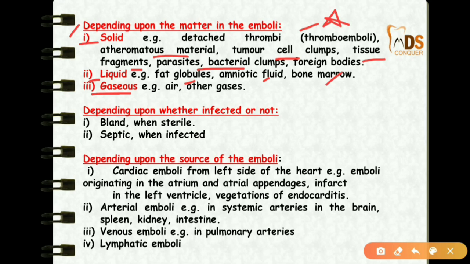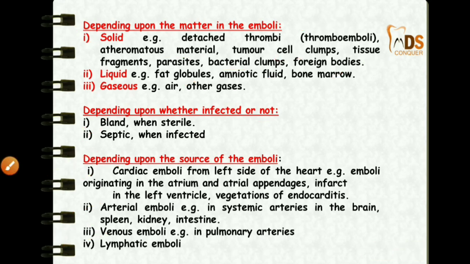If you take the emboli depending upon whether they are infected or not, it is bland emboli, that is sterile emboli. In the septic emboli, when it is infected, the emboli is called a septic emboli. And the third group of classification is depending upon the source of emboli. Depending upon the source, it is cardiac emboli, which is from the left side of the heart, arterial emboli, venous emboli, and lymphatic emboli. These are based on the source of the emboli.